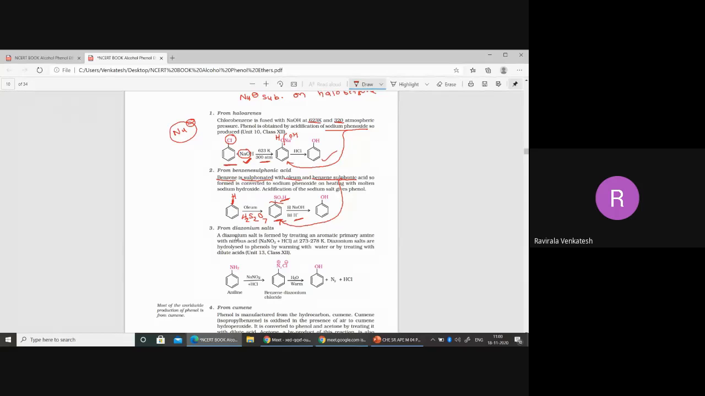Now this is converting into phenol. How? By using sodium hydroxide. On heating with molten sodium hydroxide, we are going to get phenol. Actually, sodium phenoxide will form, but leave it, you can write this reaction directly.